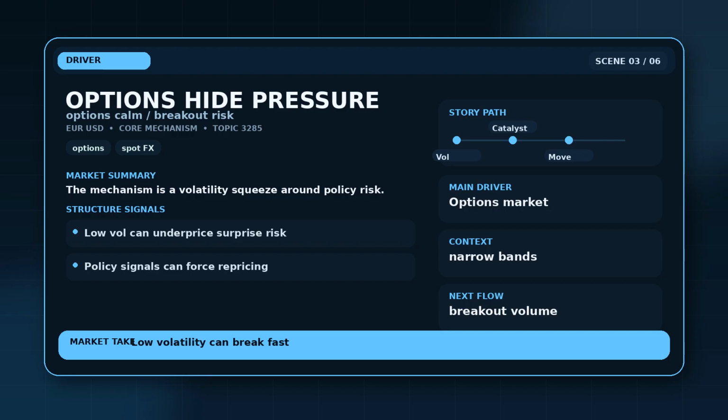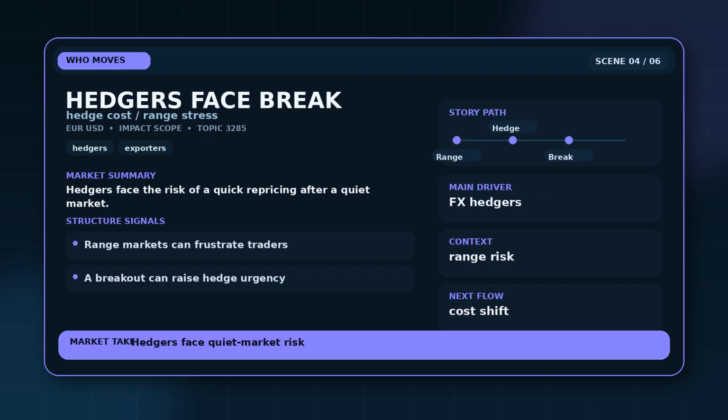This is the part that makes the headline useful, because it explains why one level, deadline, filing, reserve figure, integration, or data point can change behavior. The direct impact lands on FX traders, hedgers, exporters, and euro asset holders. A hike signal could support the euro, while a delayed ECB response could weaken it against the dollar. Exporters may dislike a stronger euro, while euro asset holders may benefit from currency strength. The practical consequence is hedging decisions become harder when calm pricing hides policy risk.